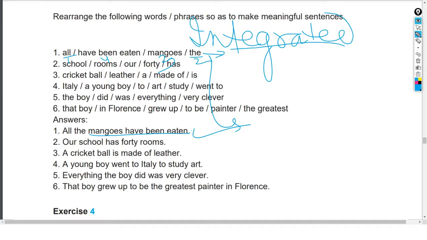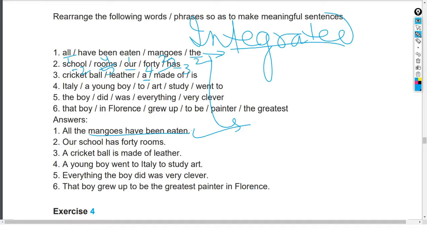School rooms our 40 has. So we came to know that number one is our school, then has, then 40 rooms. Our school has 40 rooms. In this way, next: cricket ball leather are made of is. So that means we are talking about the cricket ball. A cricket ball is made of leather.